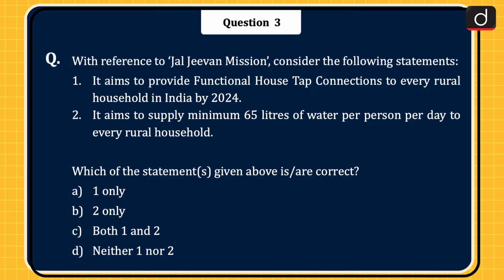Next question is, with reference to Jal Jeevan Mission, consider the following statements. 1. It aims to provide functional house tap connections to every rural household in India by 2024. 2. It aims to supply minimum 65 liters of water per person per day to every rural household. Which of the statement or statements given above is or are correct? 1 only, 2 only, both 1 and 2, or neither 1 nor 2. The correct answer is option A, 1 only.